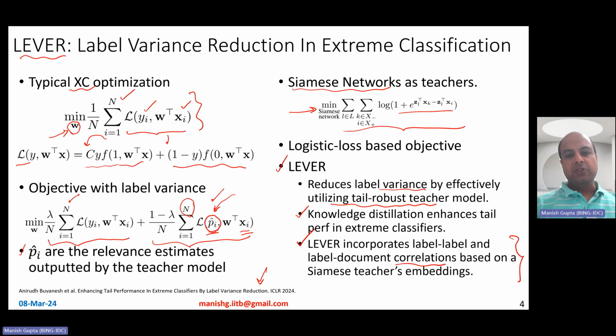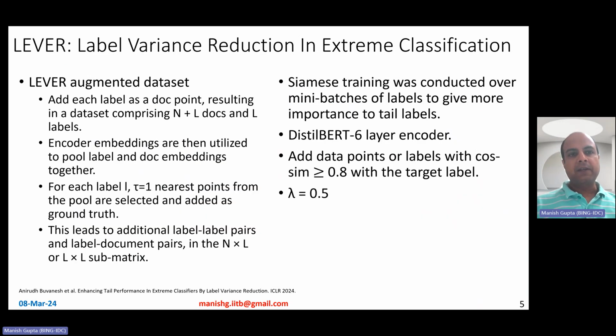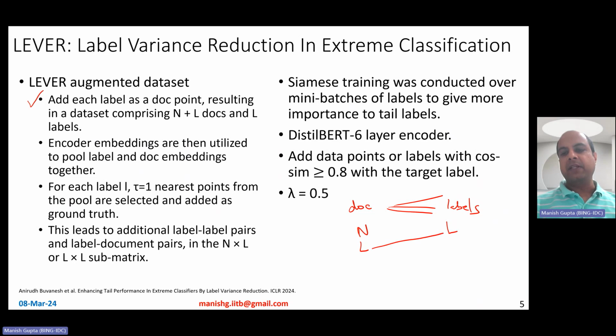Now, how is this LEVER augmented data created? As I mentioned, you do augmentation with this extra term, which is basically extra data, so as to do the training better. So how is this LEVER augmented data set created? Well, the first step: you have, of course, n data points and you have L labels. The first step is to add each label as a document also. So on the document side, you want to classify documents into a few labels, right? So first, add the labels themselves as documents, and then the idea is that a label, as a document, is surely relevant to the label on the label side, right?